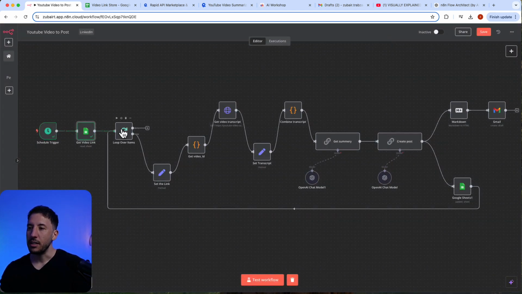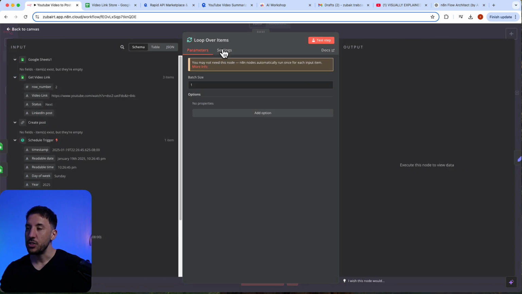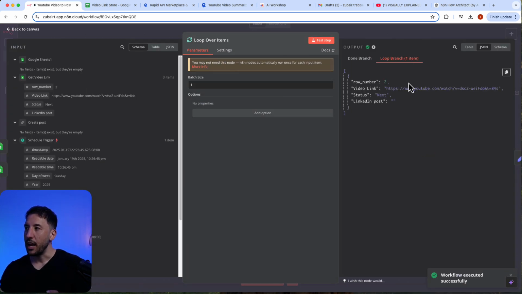Now let's take a look at the next item here, which is our loop. So let's go ahead and test this. Now this is going to take a look at the loop branch. If it's done, it's going to go to the done branch. If it needs to be looped, then it's going to go to this branch. In our case, this should be looped because the status says next, right?